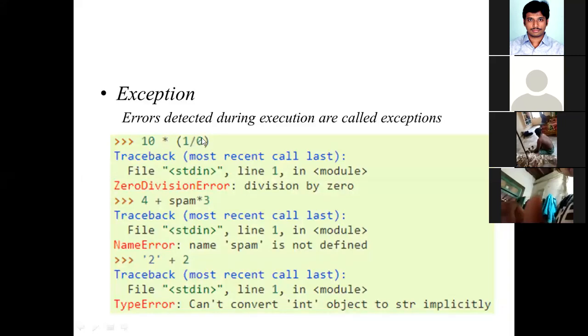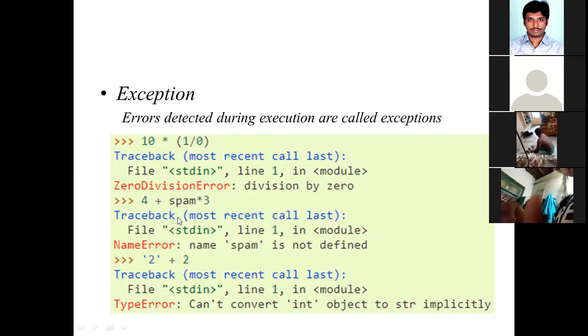Instead of 0, if you had 2, you wouldn't get this kind of error. You are getting the error because of the division by zero, and this generates an exception called ZeroDivisionError, represented in red. This is the exception name. Each and every exception in Python is described in the form of a class, ZeroDivisionError, right?